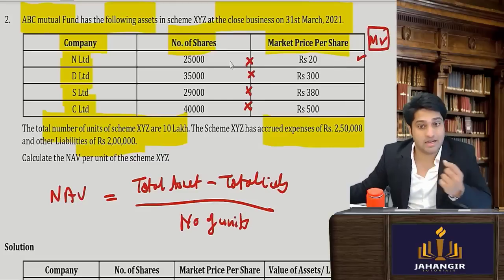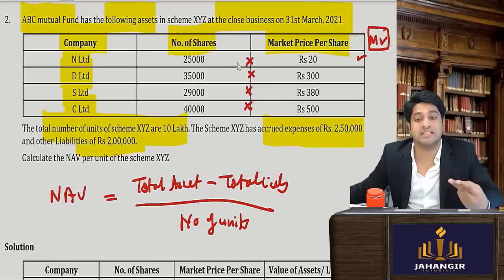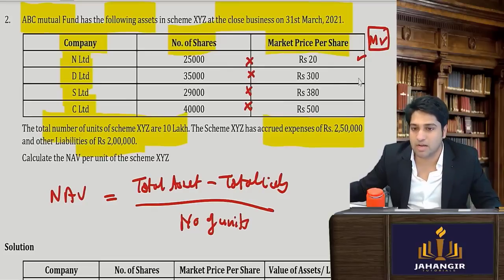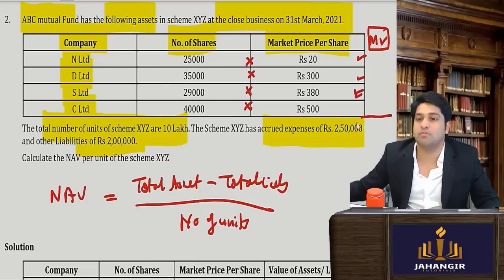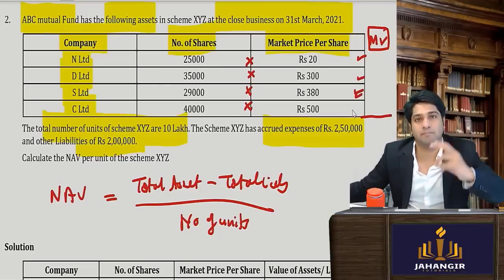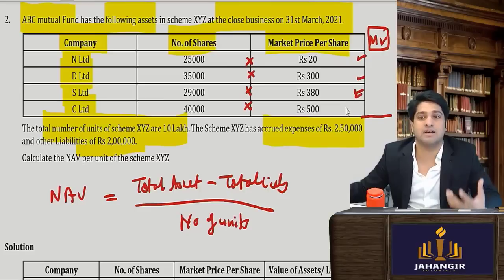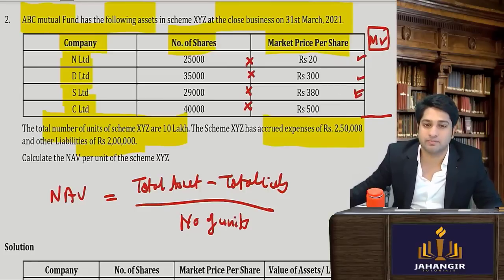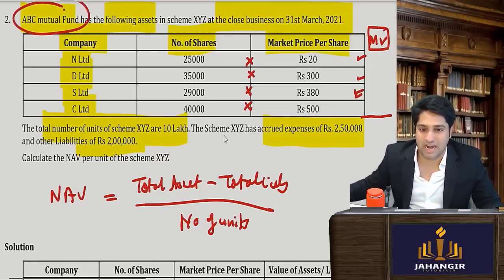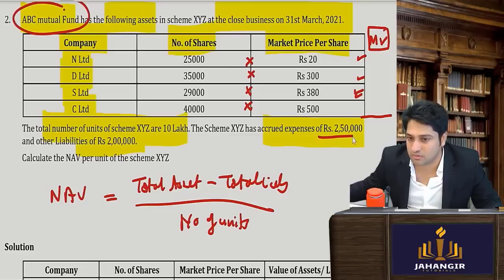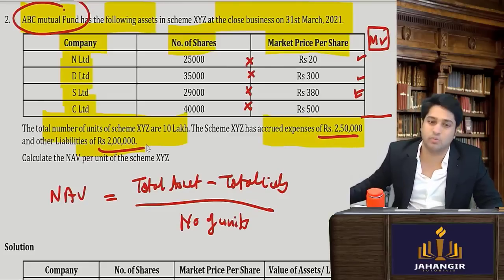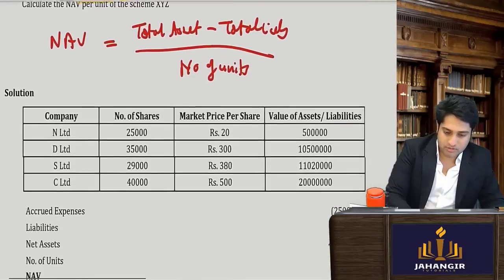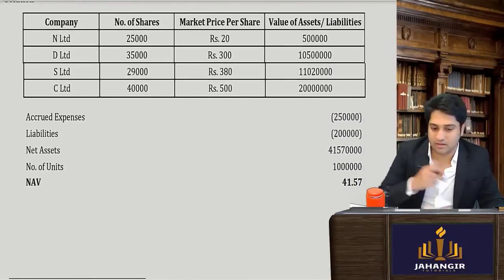So 25,000 shares, the price is just 20, so how much will they have? I'll multiply and then add up all of this to come to know the total investment in the companies that they have made. Mutual fund, once I add it, then I will subtract 2,50,000 and subtract 2 lakhs. That will give me my NAV. Is this clear?